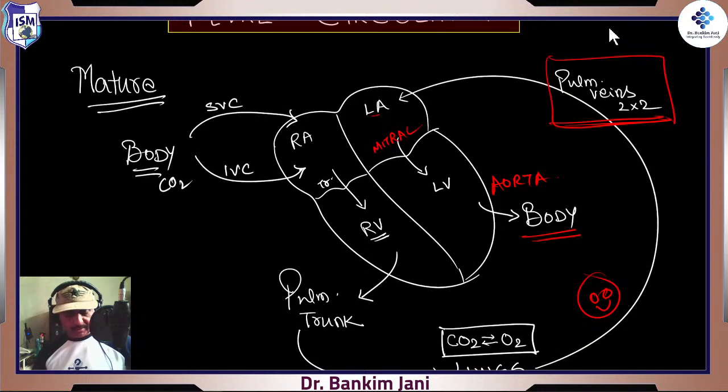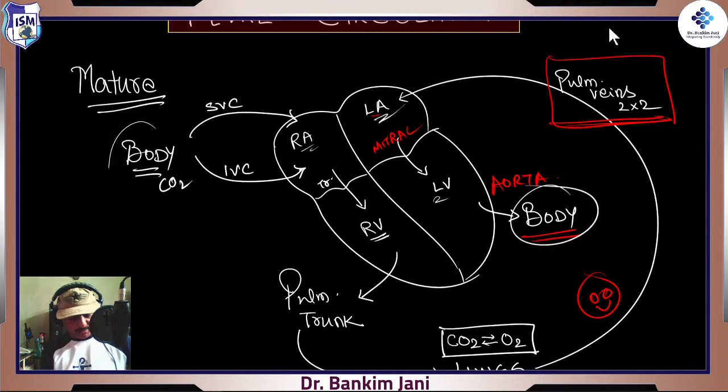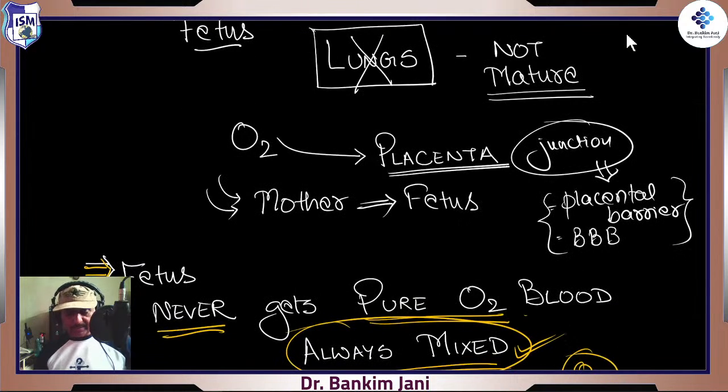Fetal circulation: a normal circulation, we know this part, right atrium to right ventricle, pulmonary trunk, lungs, and this is the happy blood into the left atrium to left ventricle to the entire body, and through the body they utilize it and then it returns. That's the mature one. In the fetus, no lungs, so no maturity. The placenta is responsible for oxygen, the mother to fetus connection.